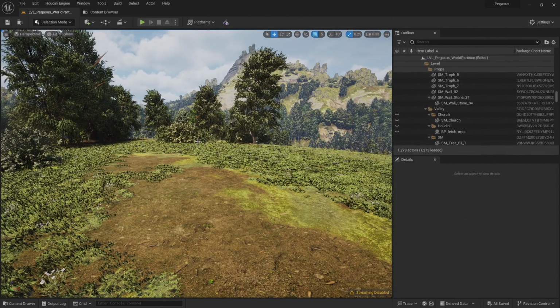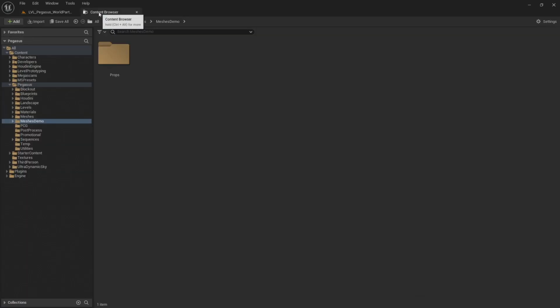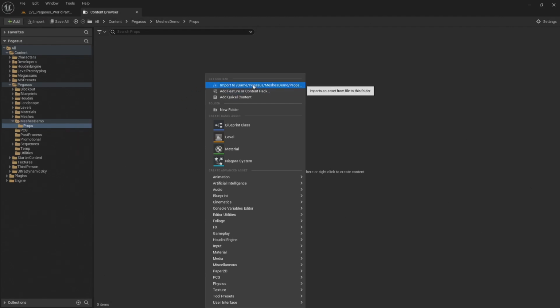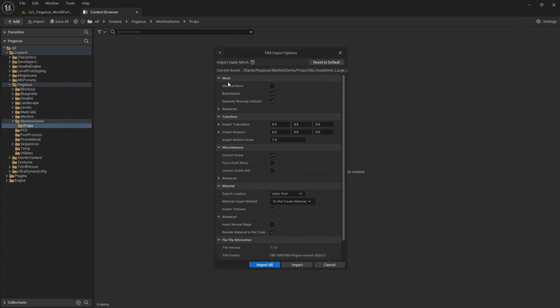Here I am in Unreal, ready to import those files. You can get to the content browser from the bottom left. Down here, I have mine docked up here, so I have more space, and I've got my props folder. I'm going to right click and come here to import. Here are the FBX files. I'm going to select all of them and click open. And make sure you've got Build Nanite checked. And then click Import All.